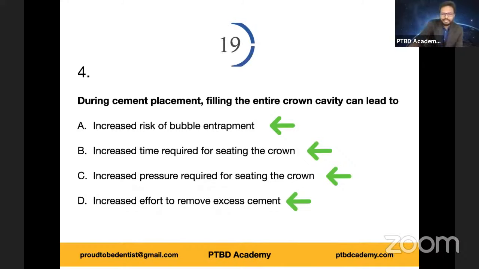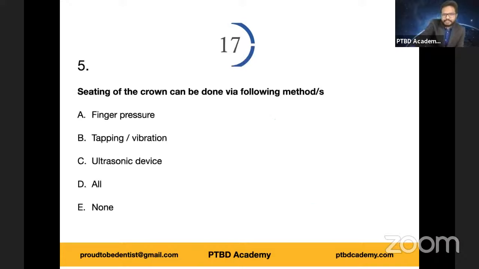Okay, good. Now let's move on to the next question. I'm starting the timer now. 5th question. Seating of crown onto the prepared tooth can be done via following methods: finger pressure, tapping or vibration, ultrasonic device, all of the above or none of the above. So which one do you think is more appropriate answer?